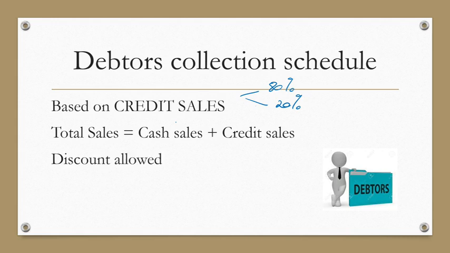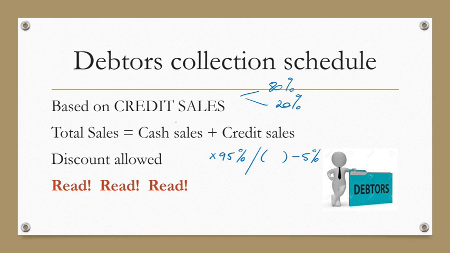Then be on the lookout for discount allowed. If we allow discount for the debtors when they come and pay us, then we know, for example, a 5% discount, we do our calculation and then we multiply by 95%. Or you can obviously do your calculation and then just say minus the 5%, because discount is not going to be received.